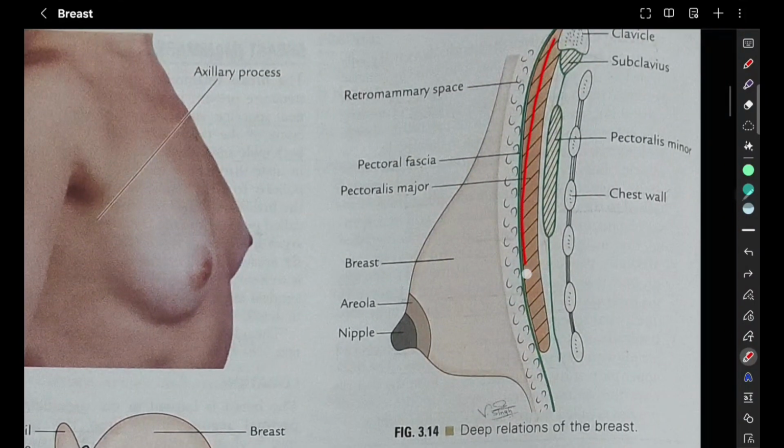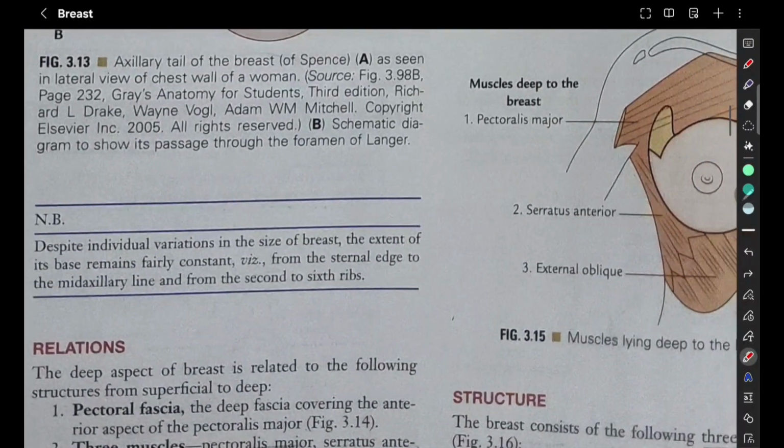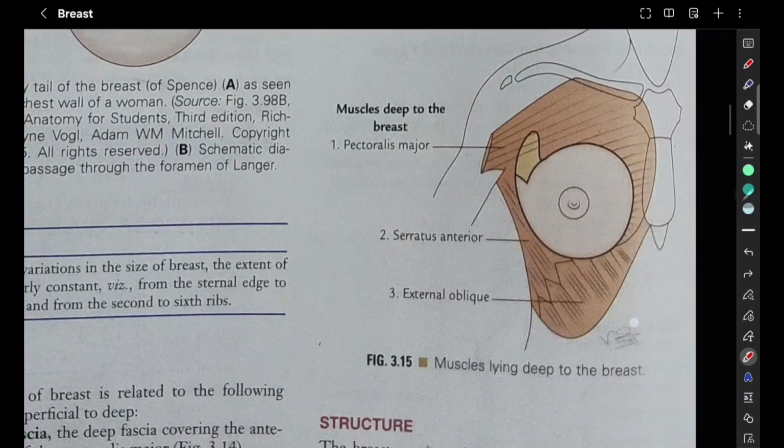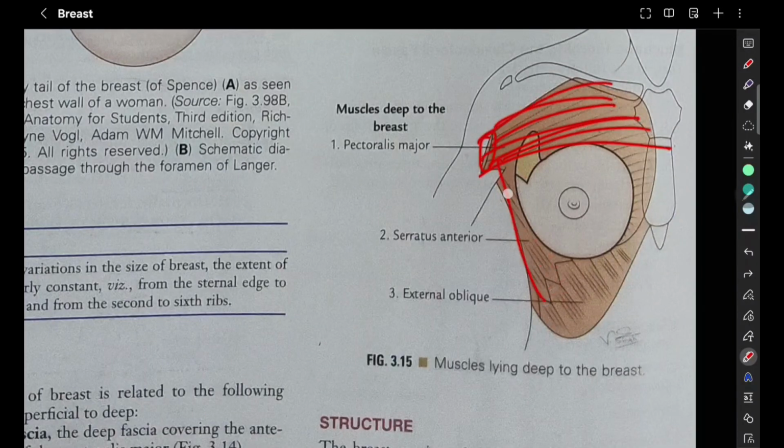So we have the pectoralis major muscle which can be seen here, and we also have two other muscles. What are they? Serratus anterior and external oblique. So PSE. Remember, pectoralis major, serratus anterior, and the external oblique muscles. Okay, so here you can see pectoralis major muscle which is covering the pectoral region, and then we have the serratus anterior muscle and the external oblique muscle.